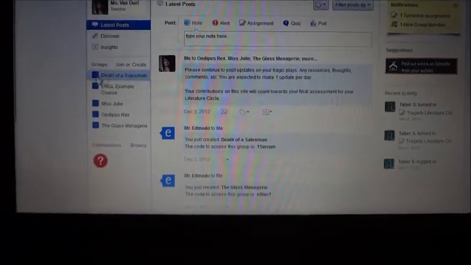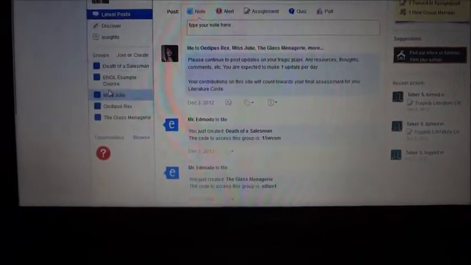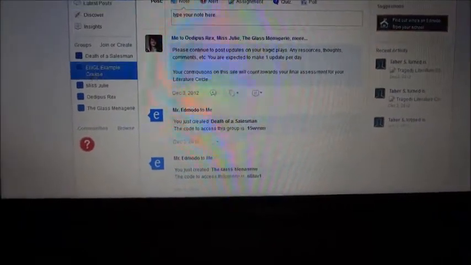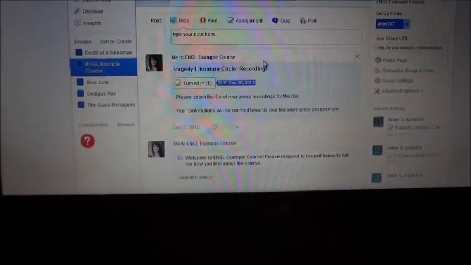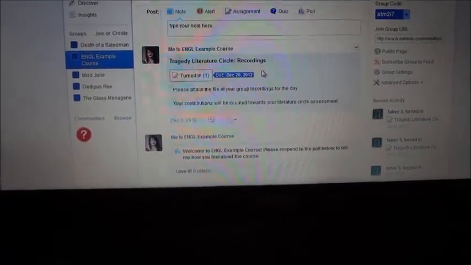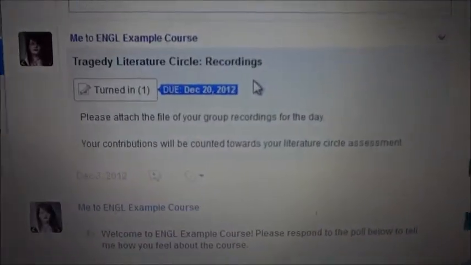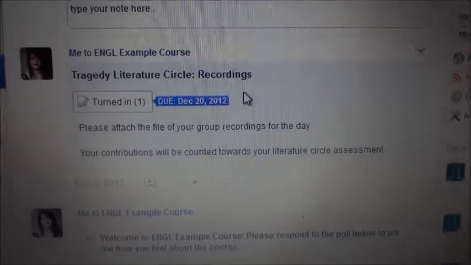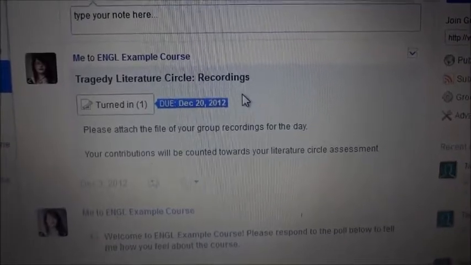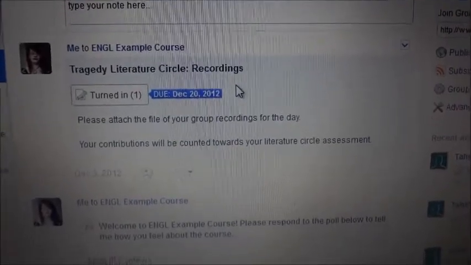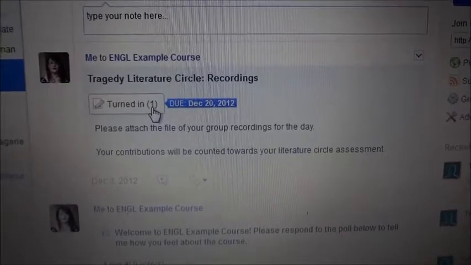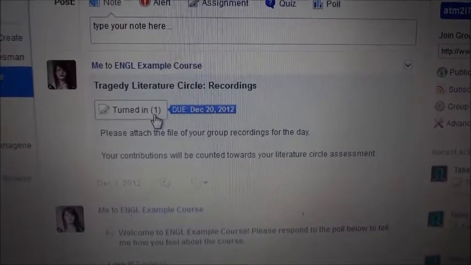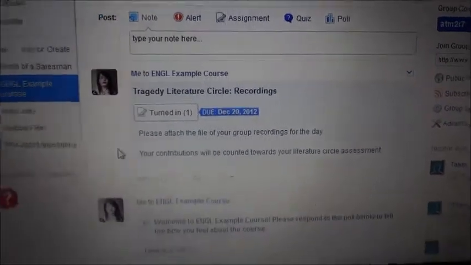As you can see here, I've got my different courses that I've set up for this particular literature circle group. I've got my main group where I can assign different things that the students have to do. For example, in this case, we have the recordings that they've had to do in class. The students are going to be attaching and turning in their group recordings. They can click here to turn in their assignment, and as you can see, I've got one hypothetical student who's already submitted their assignment.